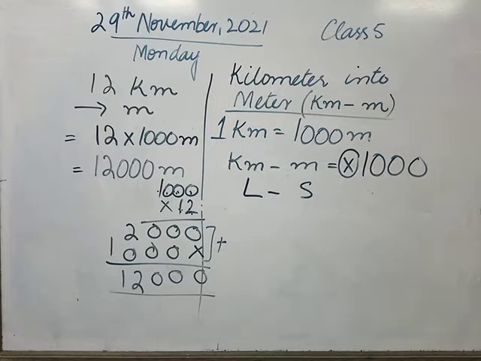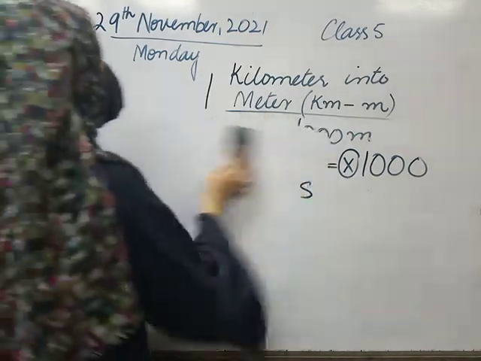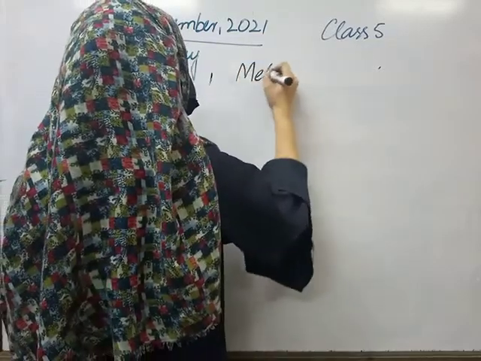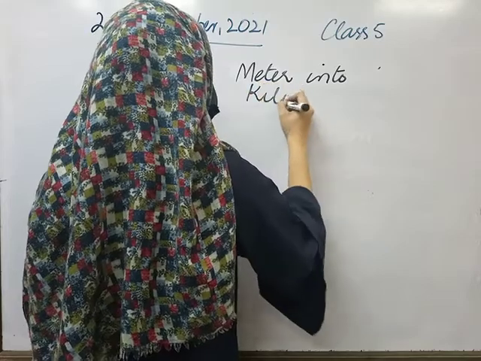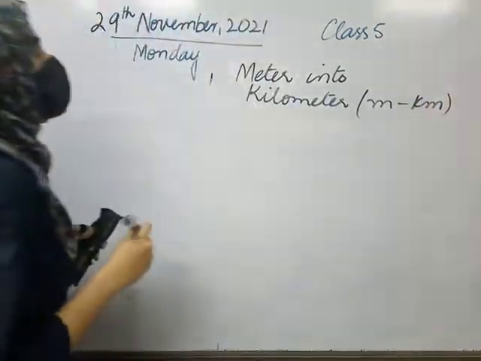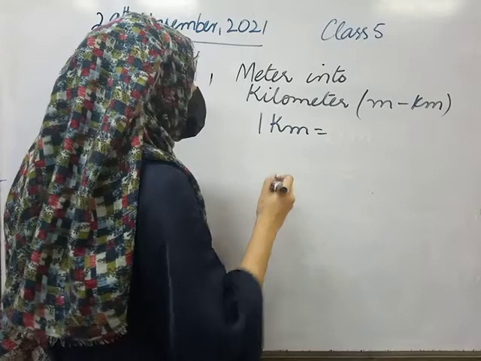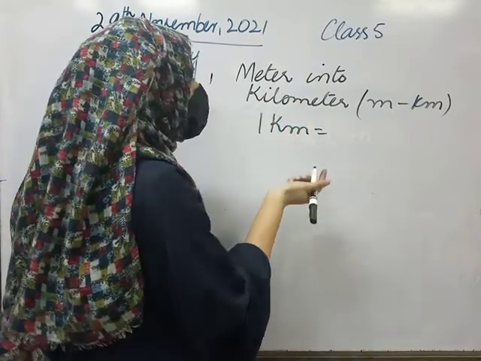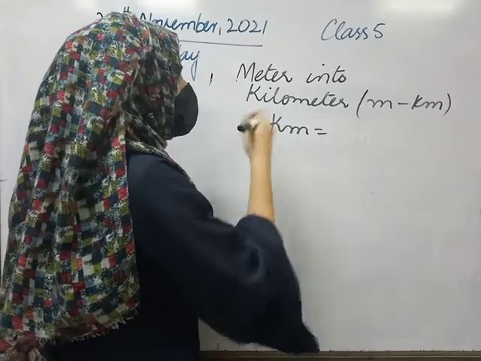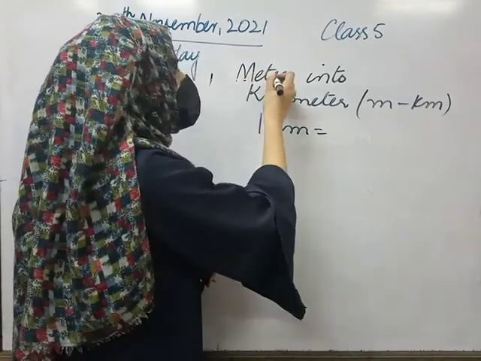Am I clear? Fine. Now there is another conversion which is meter into kilometer. So now this is the vice versa. First we studied kilometer into meter. Now we have meter into kilometer. Now first of all class, as we know the conversion factor is based on the greater unit. Why do we use kilometer? Because we want to find the longer distance, and meter we will use after kilometer. When we have to find out something a bit less, we use meter.